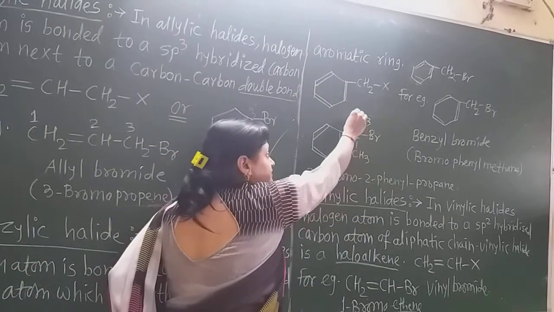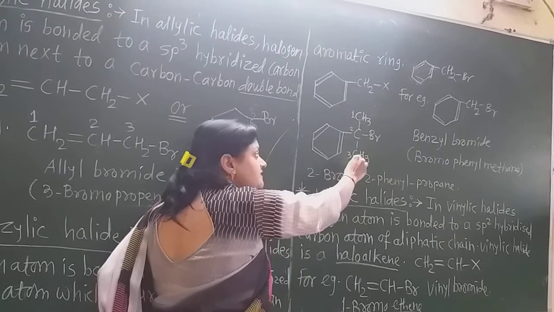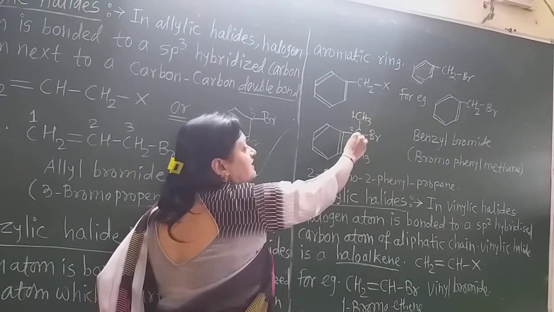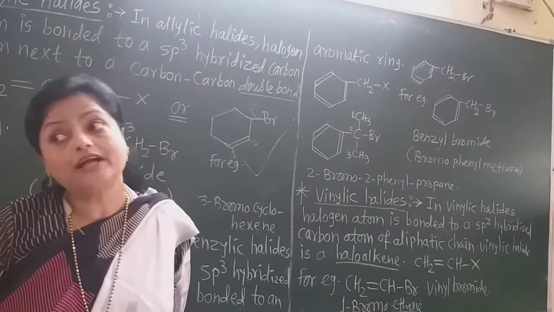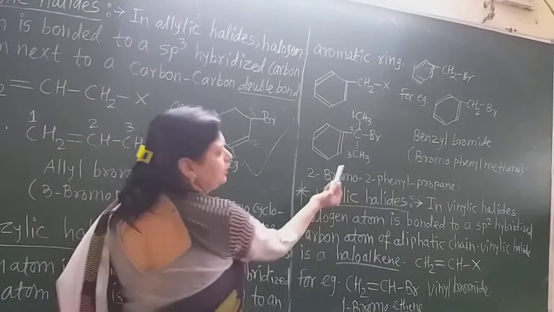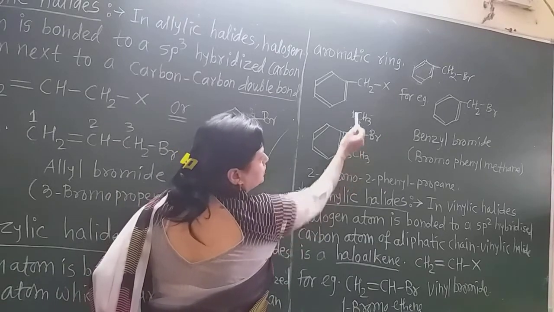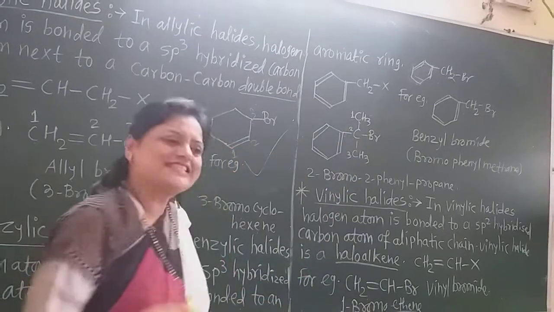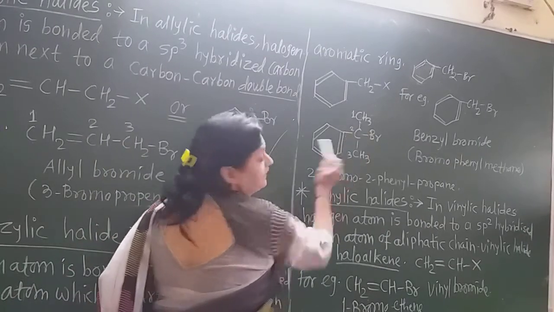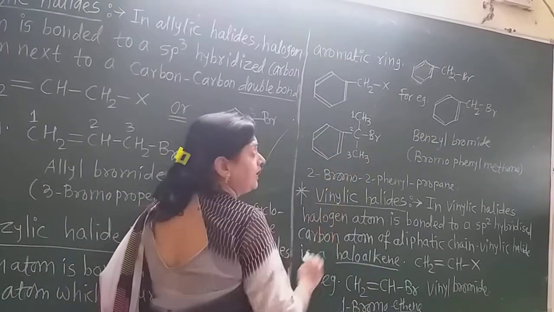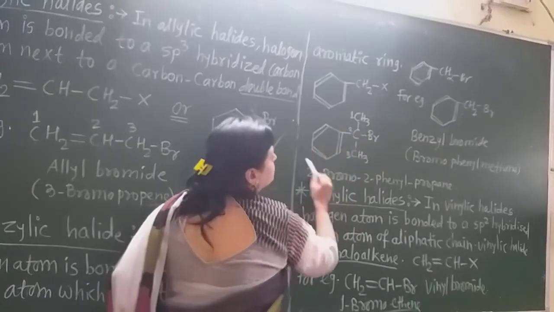Now always give the numbering in such a way that there is a straight chain of carbon atoms containing the maximum number of carbons. So I give, you may give in this way also, 1, 2, 3, because from both sides a similar condition is there. So I give the numbering as 1, 2, 3. Now this second carbon has one bromine and one phenyl.